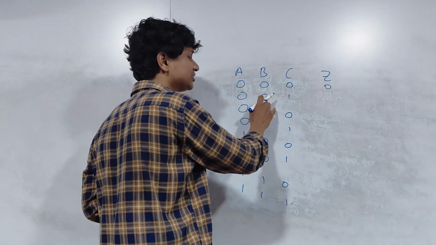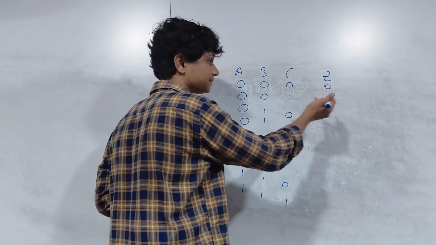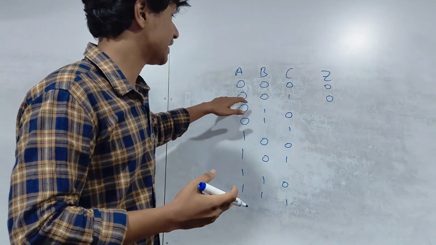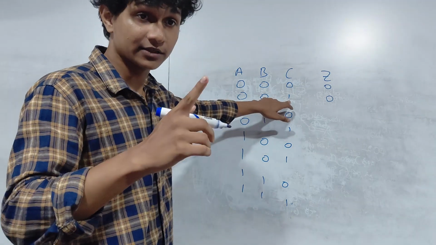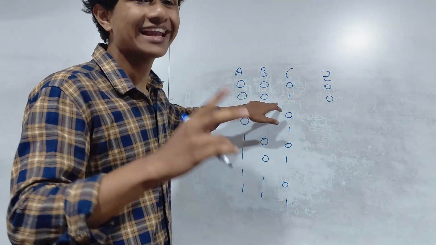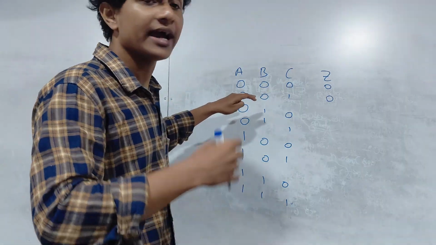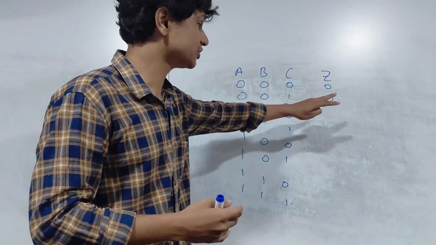Next up, we have 0 0 1. In this case also, the output will be 0. Why? There is only one 1, right? If you have at least 2 1s, the output will be 1. Any other cases, output will be 0.